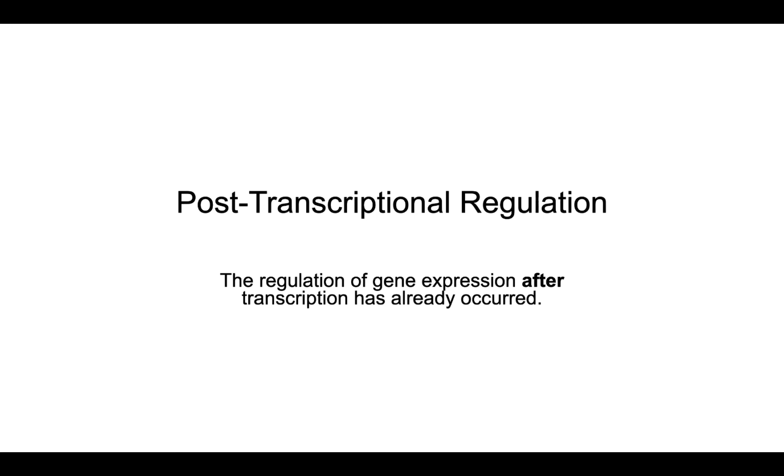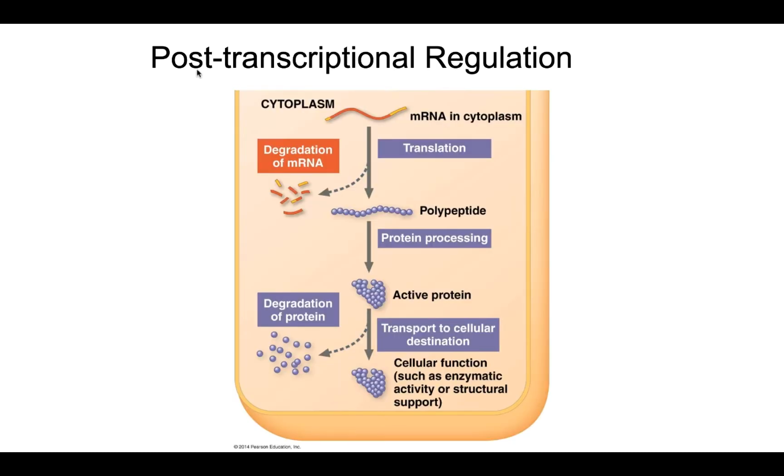In this video, we're going to look at post-transcriptional regulation in eukaryotic cells. So this is the regulation that happens after a gene has been transcribed into RNA. And there's several levels at which regulation can occur. So if we take a look here, we are now in the cytoplasm.